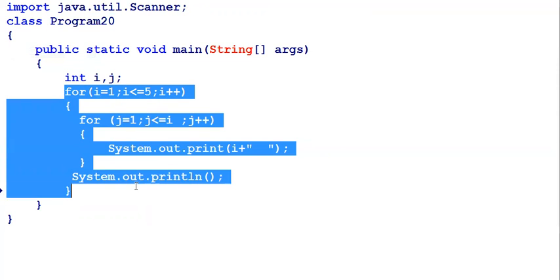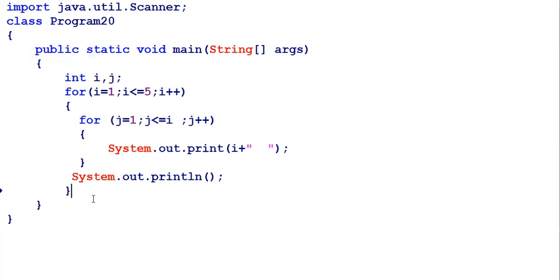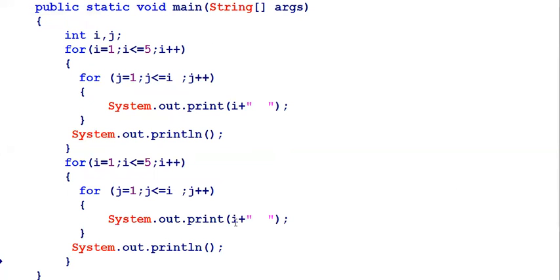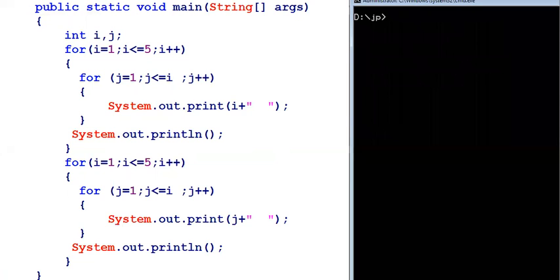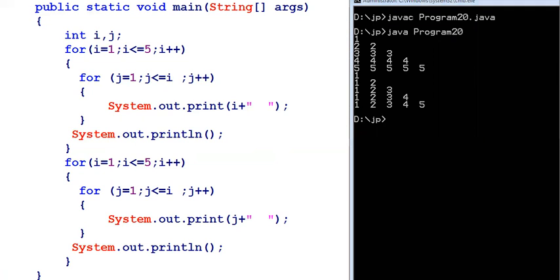In the same program, rather than the i value, when you take the j value, the patterns will be different. In the same program, I am executing different patterns of code. Let us see what will happen. This is the pattern for printing the i variable, and this is the pattern of printing the j variable. When you change i with j, the things are different. Now notice how the patterns come from this to that one.